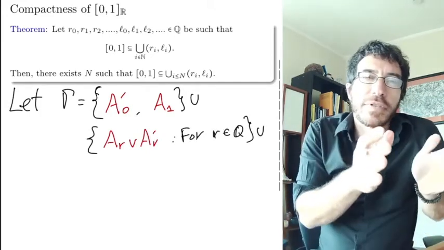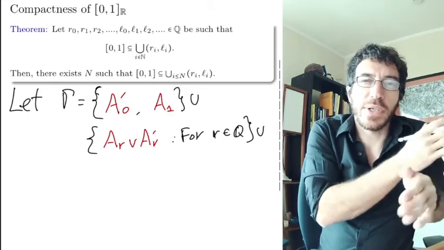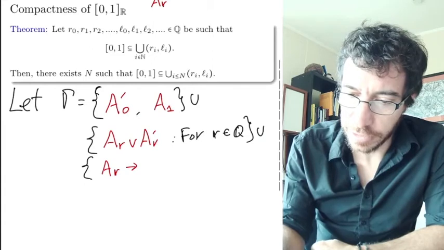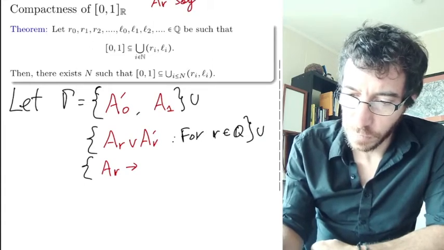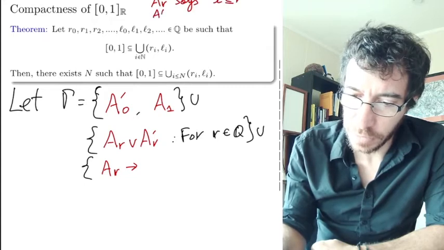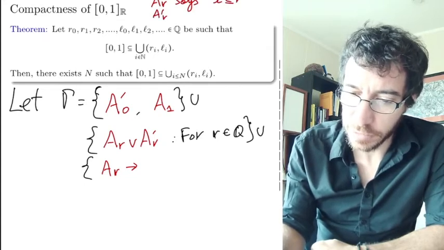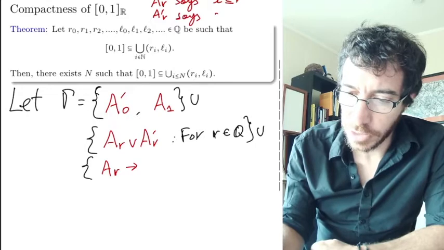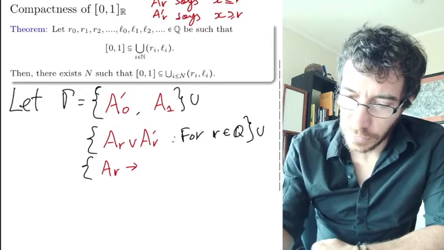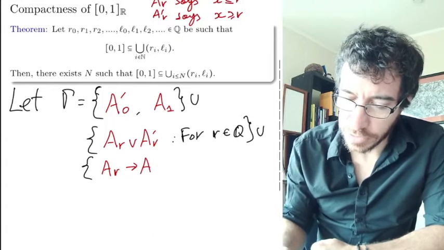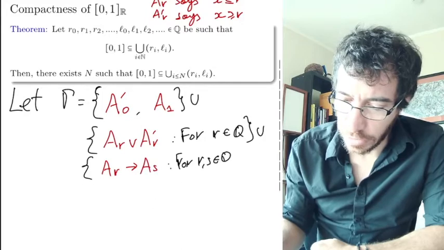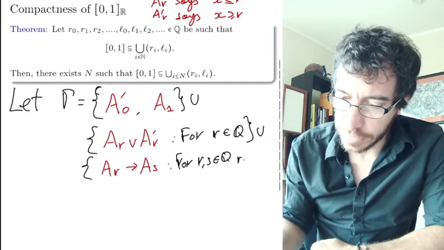And also if you're above somebody and then you have another number below it, then you have to be above that guy. Let's recall up here that A r says x is less than or equal to r, and A prime r says x is greater than or equal to r. So if you're less than or equal to r, then you have to be less than or equal to s for r and s in Q with r less than s.